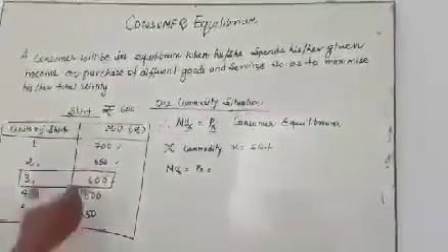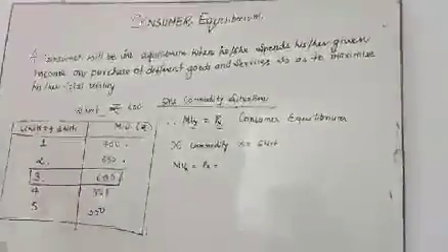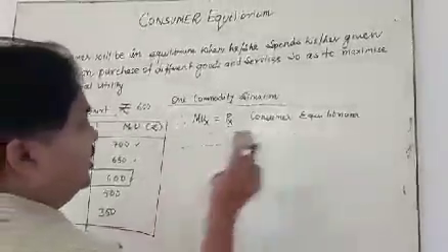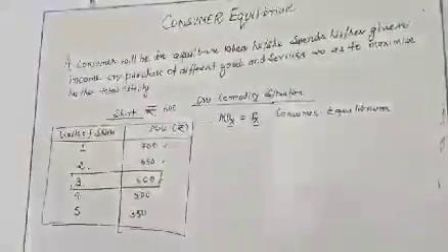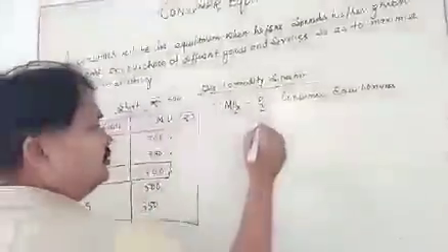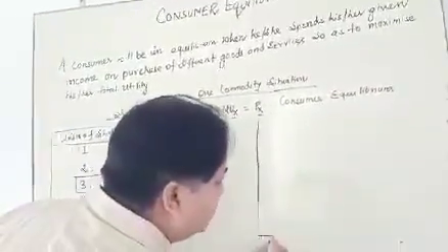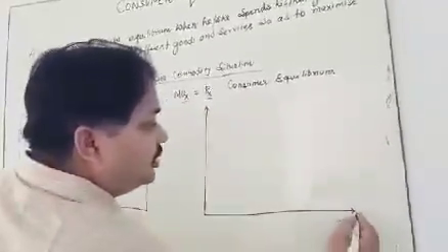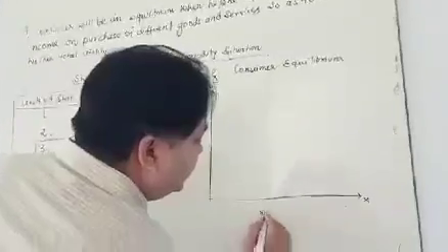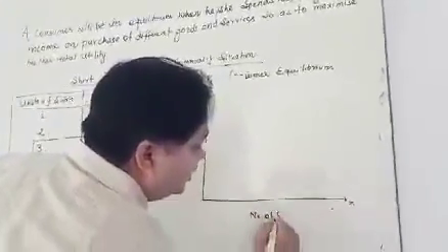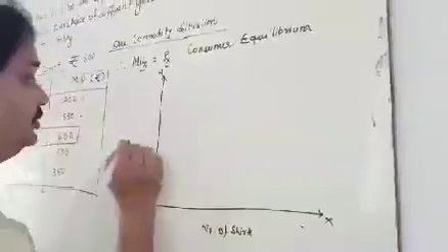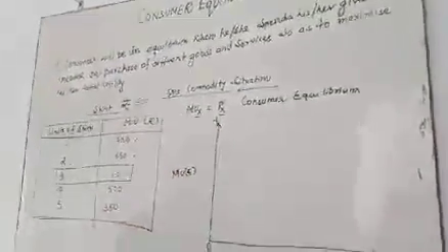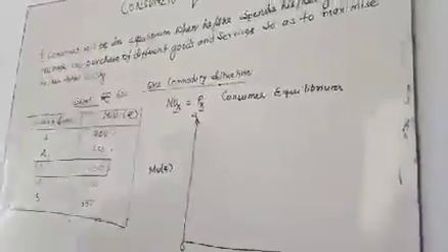With the help of a graph, you can also understand this thing. It's a very simple graph I am going to draw. On one side you take MU, on the other side you take units, that is, the number of shirts. Here you take MU in terms of rupees, because in this situation we measure MU in money, that is, price.